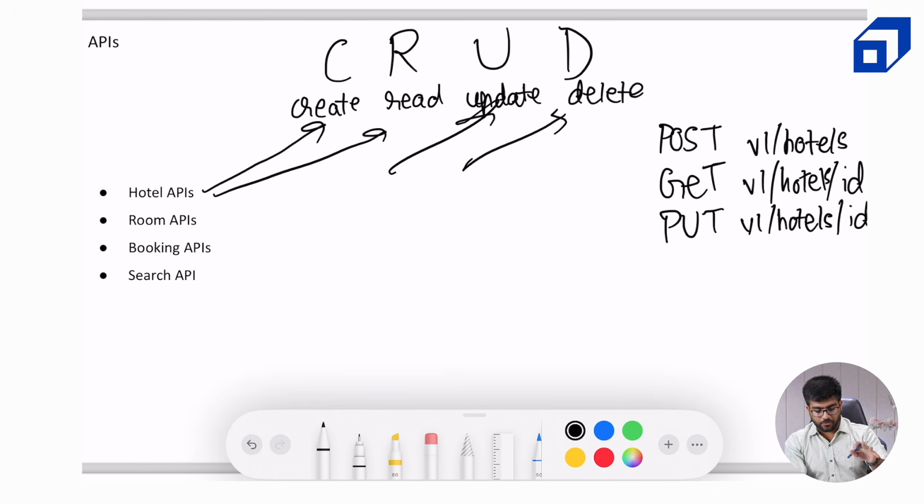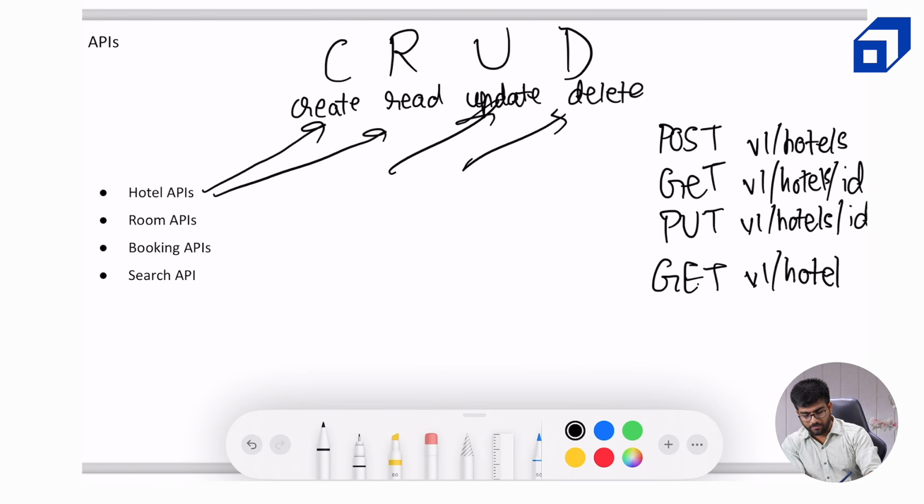Another thing which we can do with get is there can be 2 types of read. Either we are trying to get one particular hotel based on the hotel ID, or it can be all the hotels for some use case, maybe for maintenance, maybe for analysis, we don't know. But we also need to make that API available. It might not be exposed to the users or the admin, but it can be used internally for some purpose. So in that case, we will also have a get call for hotels without any filter.